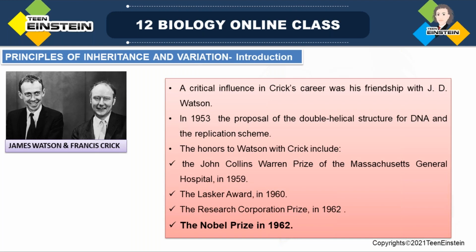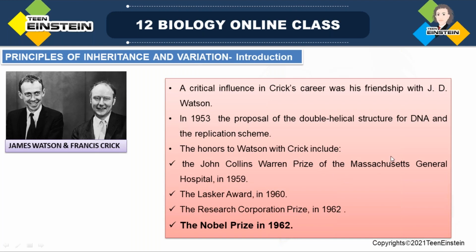So that resulted in the proposal of the double helical structure of DNA in 1953. Now note down, double helical structure of DNA was proposed by Watson and Crick in 1953. Okay, it's important for NEET, no doubt.